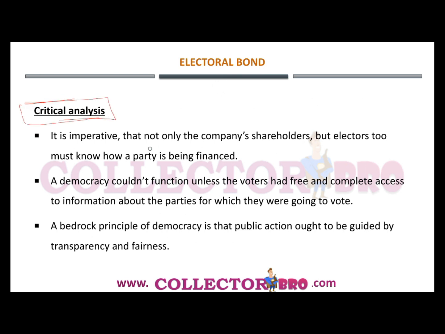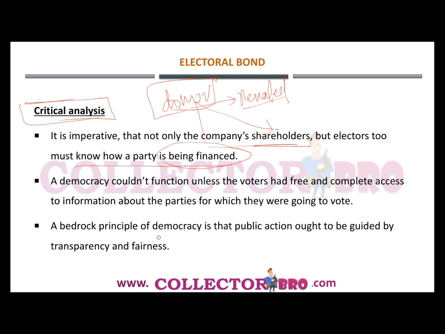So it is imperative that not only the company's shareholders but electors too must know how the party is being financed. In order to do this, the identity of the donor has to be revealed. Then, a democracy couldn't function unless the voter had free and complete access to information about the parties for which they were going to vote.